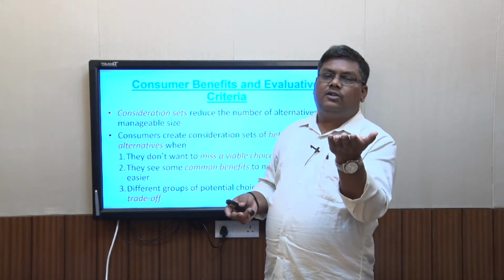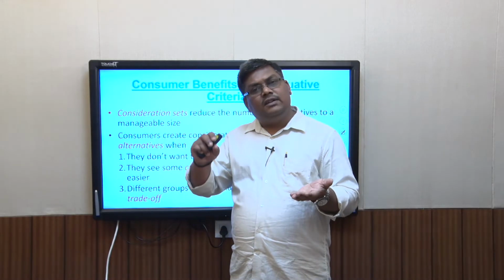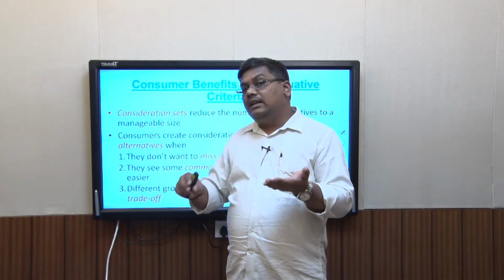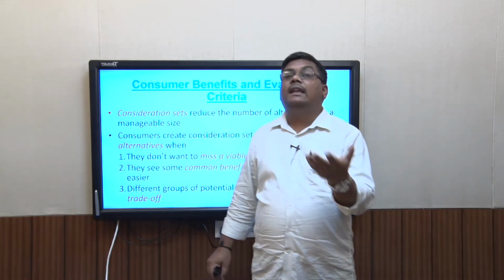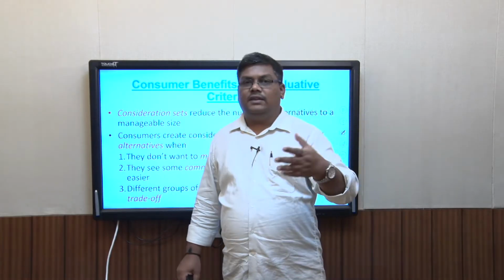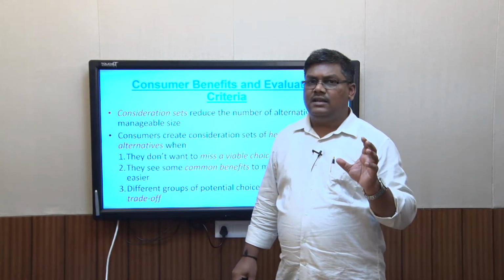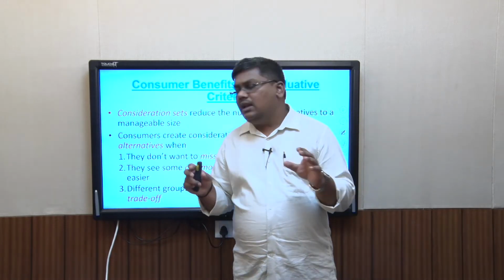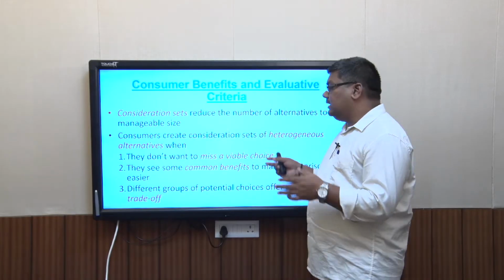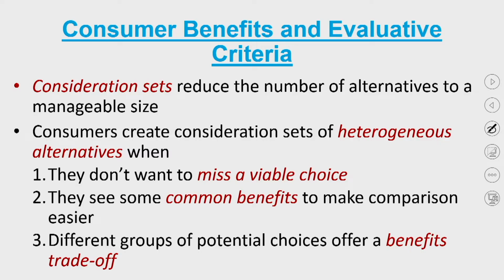So one product offers some benefit to you, and the other product doesn't offer that level of benefit but gives you some other benefit which has a higher weight for you, in the sense that it is more desirable to you. So you make this trade-off and then you might make this consideration set. So the heterogeneous consideration set is actually very good, and the consumer does that in any of these circumstances.